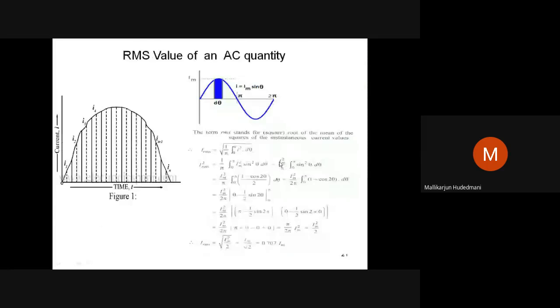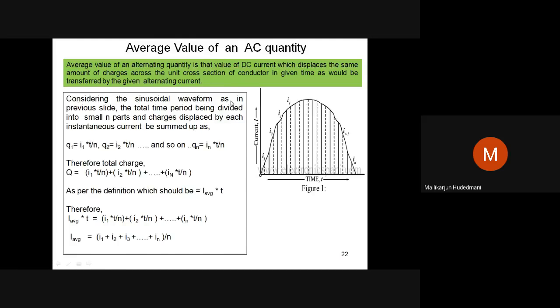Earlier, what we saw was the RMS value. The RMS value of an alternating quantity was Im by root 2. Somebody may ask, sir, what happens if I take a complete integration? That is nothing but 1 by 2 pi, 0 to 2 pi. If you integrate, you will reach the same answer. For RMS, I have taken half a cycle. If I take a complete cycle, IRMS equals the root of 1 by 2 pi, 0 to 2 pi, I squared sine squared theta d theta. It will reach the same answer. You can try that. Hence, it is easy to say half cycle. But for average, I have to take half only. That's the reason average is taken for half.